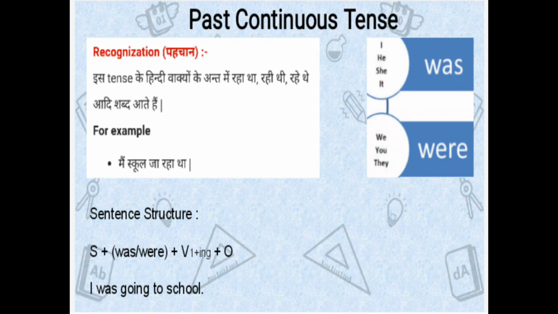To translate a Hindi sentence in English, if it is in the past continuous tense form, then you would have to follow this structure. Firstly write subject, then was or were, then first form of verb plus ing, then object.